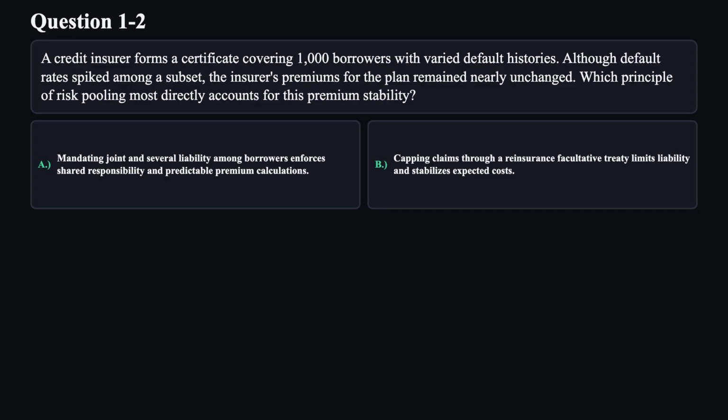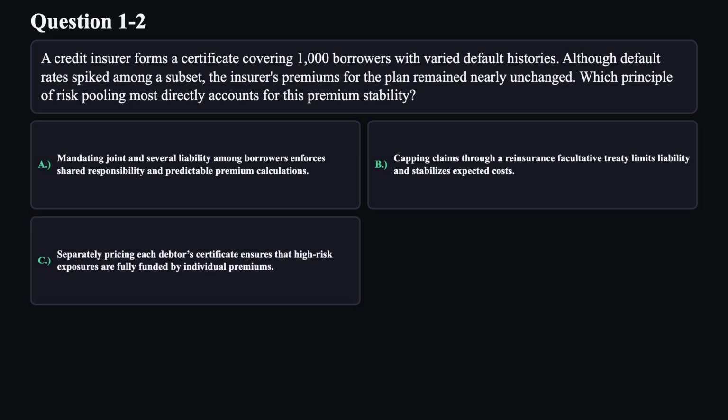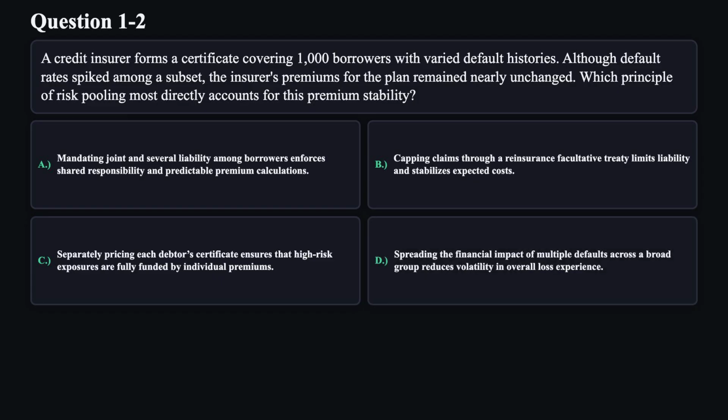B. Capping claims through a reinsurance facultative treaty limits liability and stabilizes expected costs. C. Separately pricing each debtor's certificate ensures that high-risk exposures are fully funded by individual premiums. D. Spreading the financial impact of multiple defaults across a broad group reduces volatility in overall loss experience.